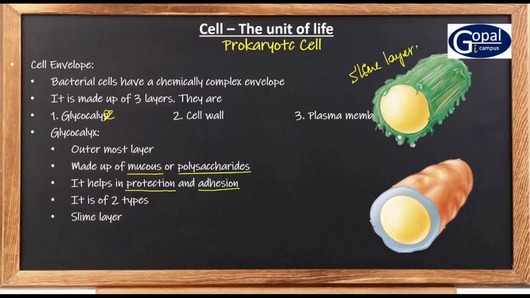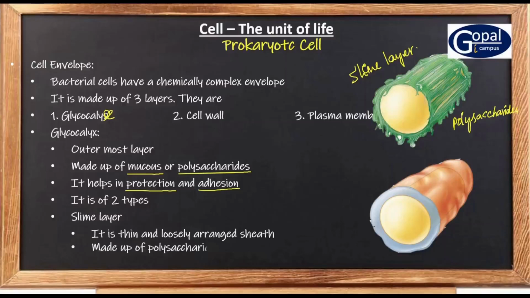So slime layer is a thin and loosely arranged glycocalyx. And this slime layer is made up of polysaccharides, carbohydrates, right?